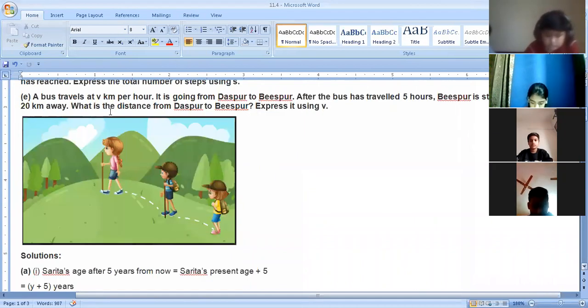A bus travels at V kilometer per hour. Per hour means in 1 hour the bus has traveled V kilometers. They are going from Daspur to Bispur.